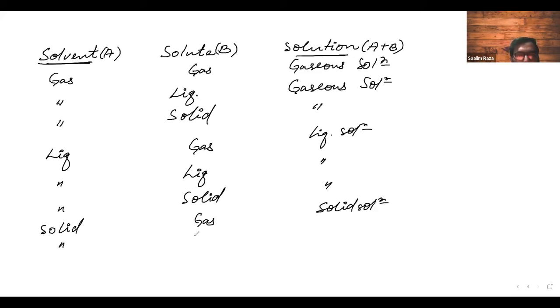And if it is solid and this is liquid, this will again be a solid solution. This is solid, this is also solid, so this will also be a solid solution. Okay, this is just information, just to make you practice that you always write the phase of the solution as the phase of the solvent. This is just an exercise to make you practice that the solvent determines the phase of the solution, whether the solution should be liquid, solid, or gaseous.